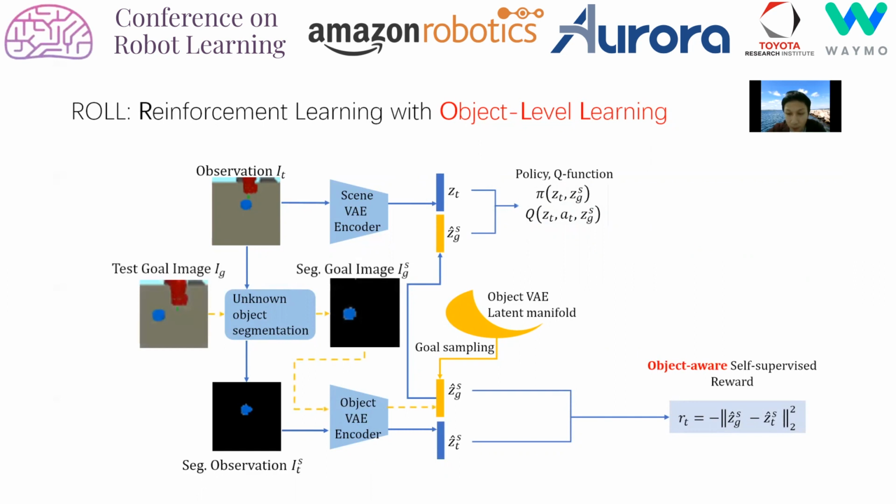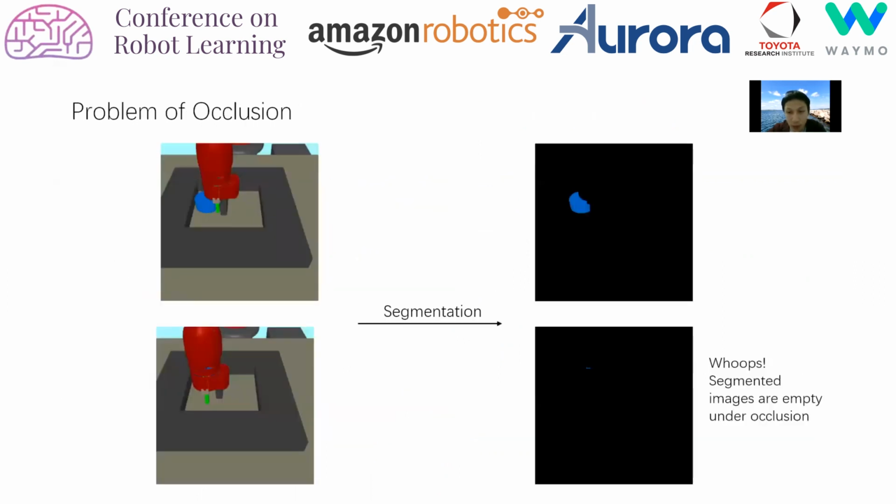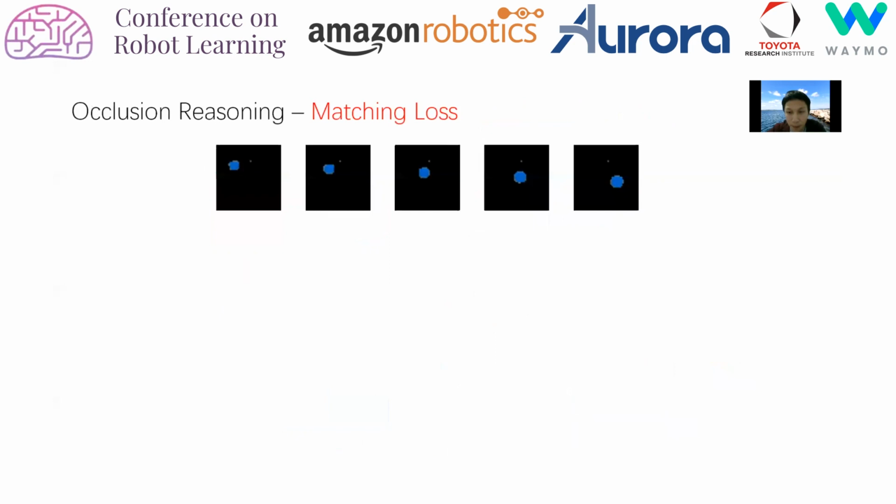At test time, we provide a goal image and perform segmentation on it. One possible issue of using a purely segmented image is that when there are occlusions of the object, the segmented image simply becomes empty. We solve this by performing occlusion reasoning. Specifically, we employ a novel training scheme and an auxiliary loss to make our method robust to occlusions.